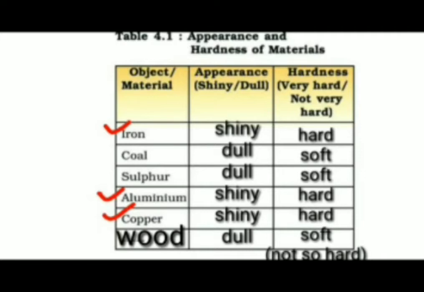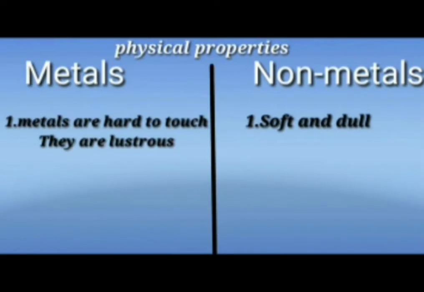So, what is the first physical property of metals? The first physical property of metals is that metals are hard to touch and they are lustrous. In the case of non-metals, they are soft and dull. This is the first physical property of metals and non-metals.